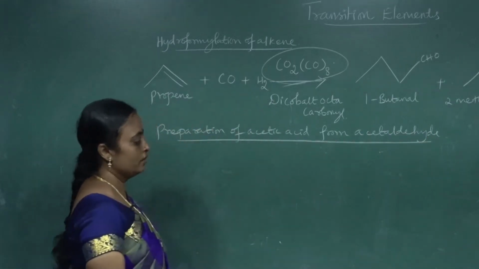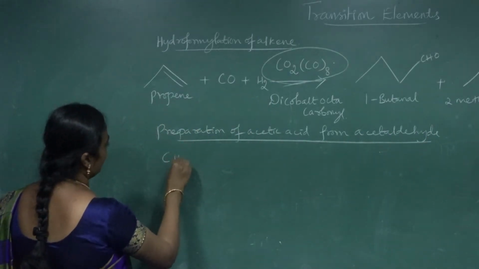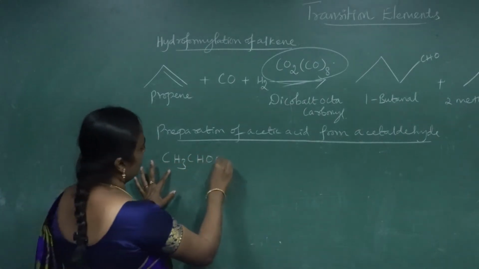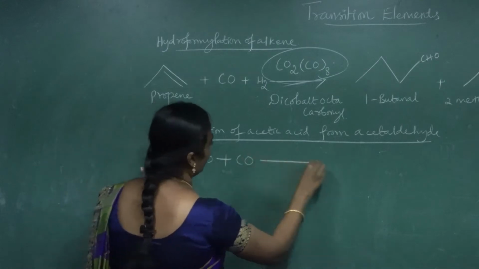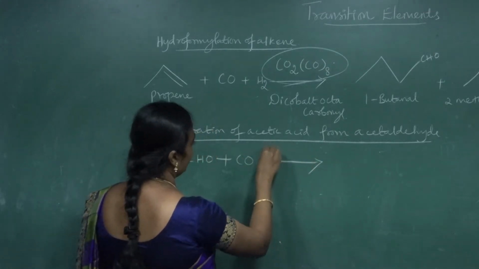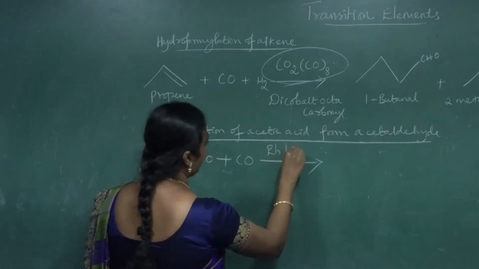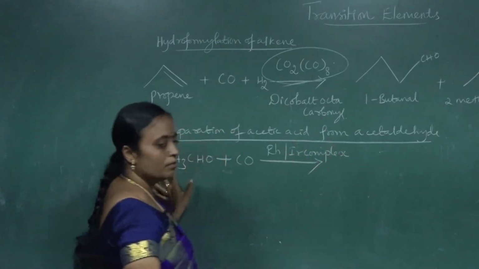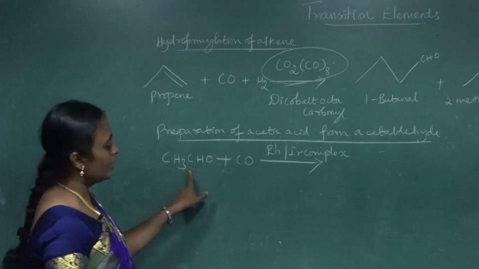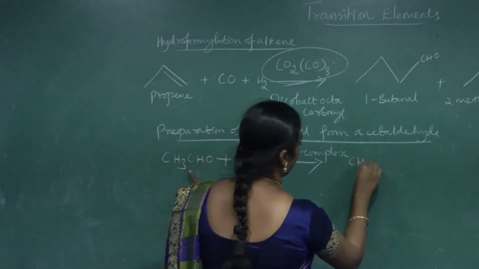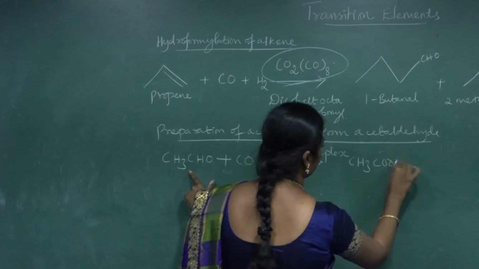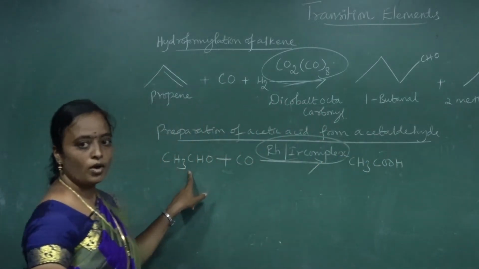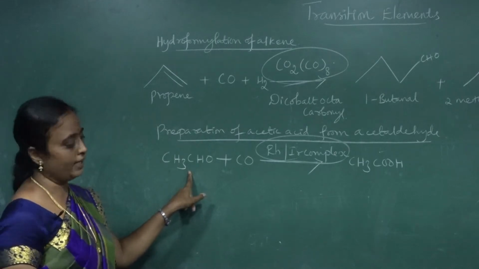So the same thing, if I am taking acetaldehyde, CH3CHO, acetaldehyde reacts with CO in the presence of a rhodium or iridium complex. This is a transition element, rhodium or iridium complex. You will get the conversion of acetaldehyde into acetic acid. So here we have used a transition element, rhodium or iridium complex, as a catalyst.